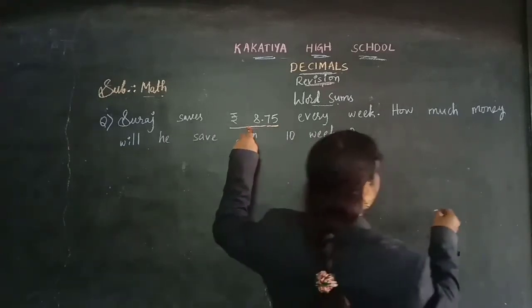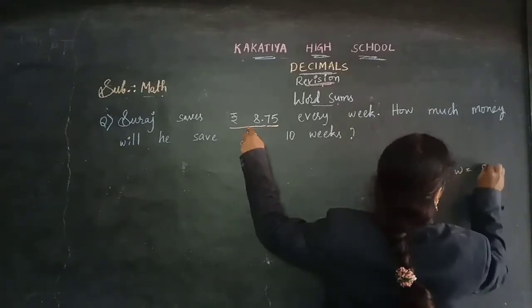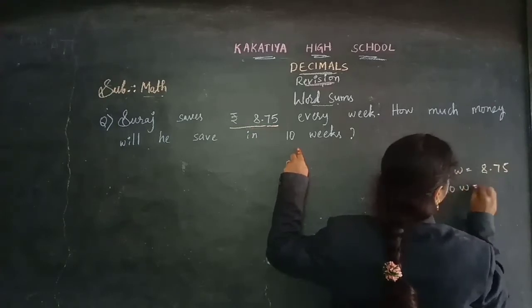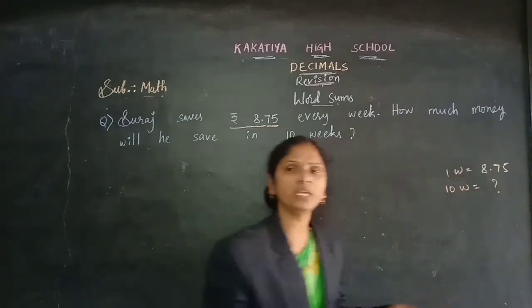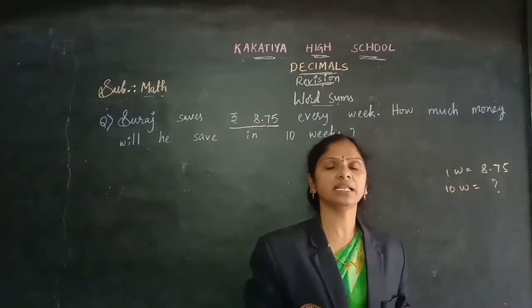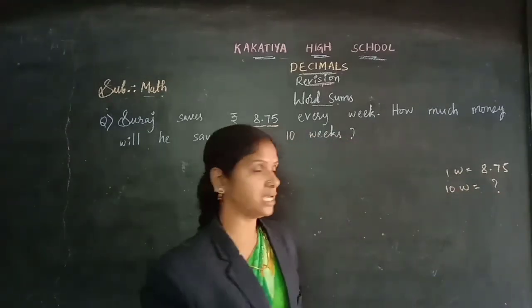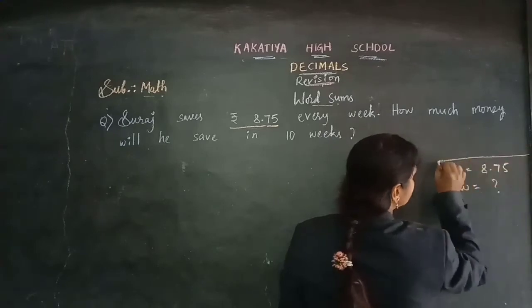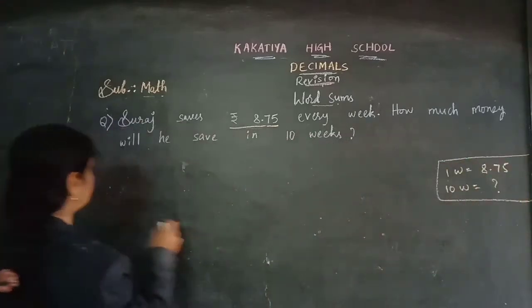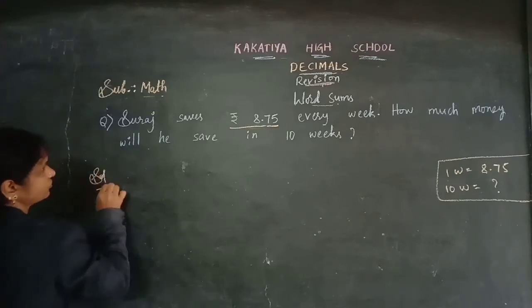So the 1 week amount here is 8 rupees 75 paise, and they are asking for 10 weeks. 10 weeks means they are asking for more weeks' amount. 1 week we know and more weeks they are asking, so nothing but we need to do multiplication, children. Multiply these two numbers, 8.75 into 10. Come on, let's write the steps.